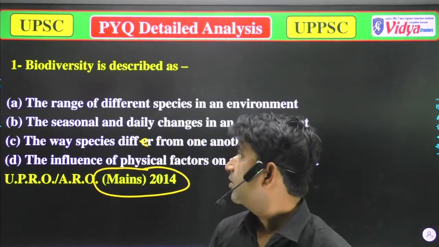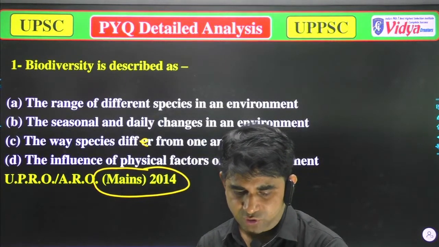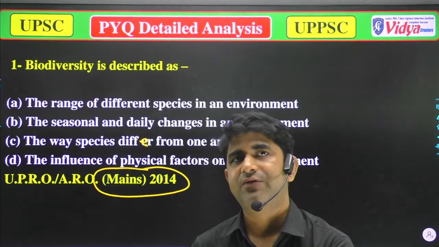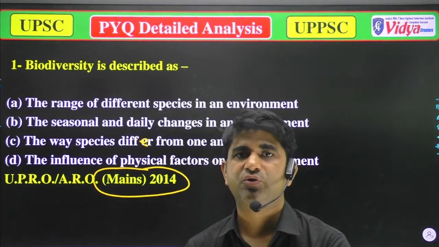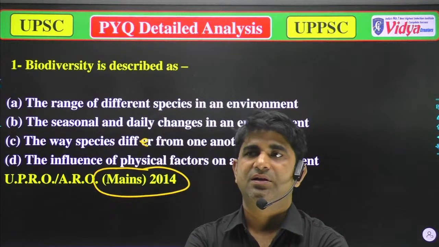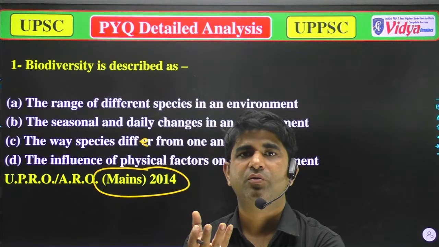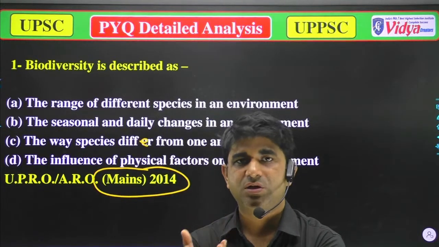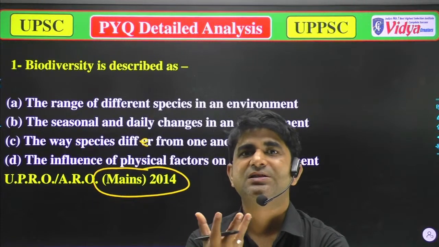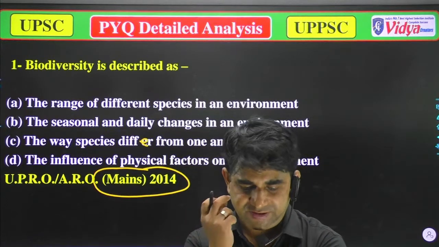Biodiversity is described as. Whenever someone talks about biodiversity, you can say that biodiversity is a term in which we talk about variation and diversity. It means there is huge diversity in the species. In a specific area, if there is a huge diversity in the number of species, then we can say that it is a biodiverse area, and the term is known as biodiversity.